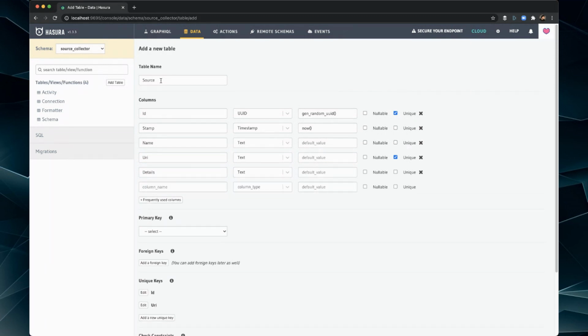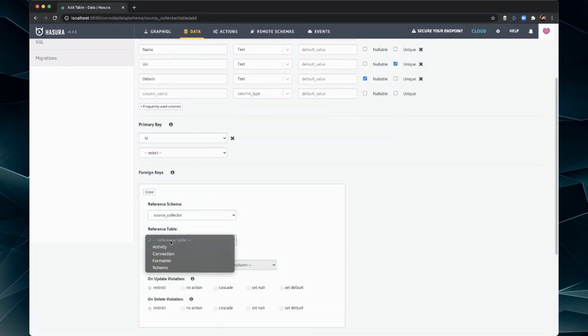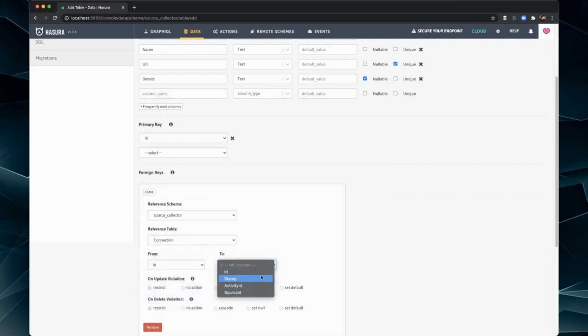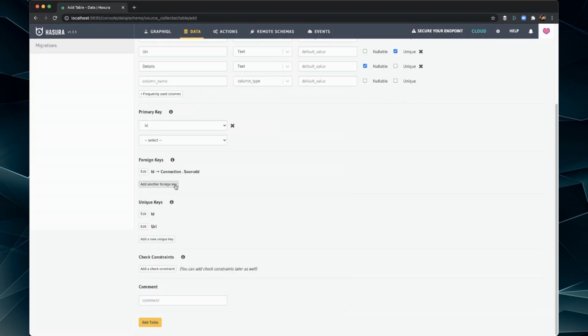Details, it's just going to be some extra text for whatever reason. This one is going to be nullable. We don't have to add it. Primary key is ID. Let's see your unique keys. Yeah, those are good. That's what we want. Okay, and then let's add foreign key. Look back at connection. We're going to go with ID here, and then source ID, because we're adding the source table finally. Let's save, add the table.